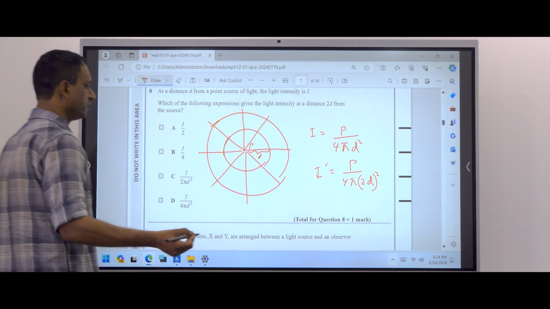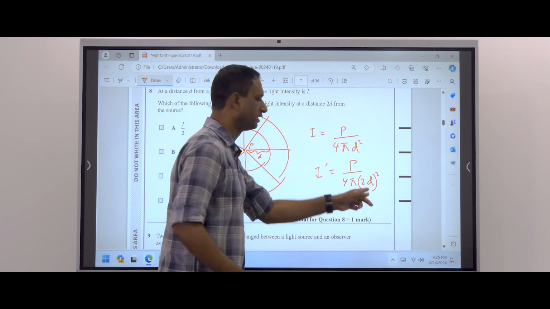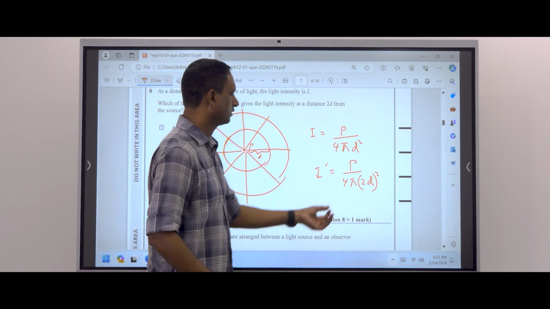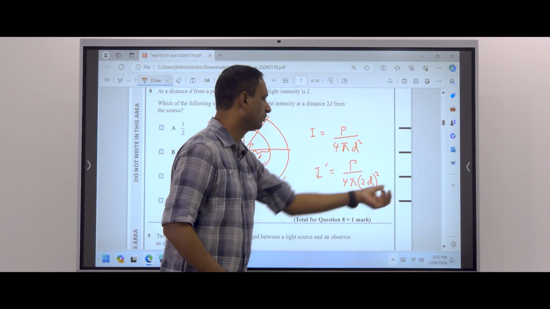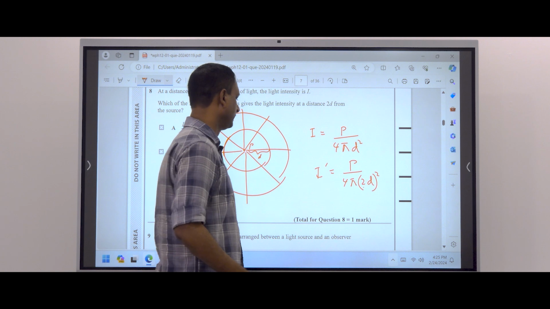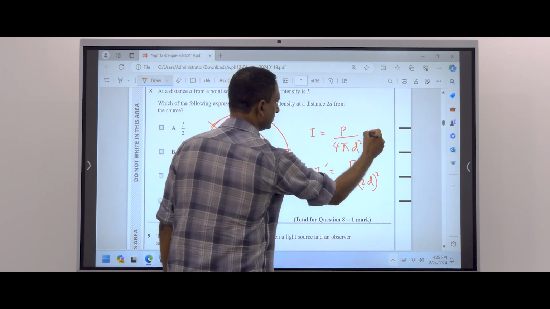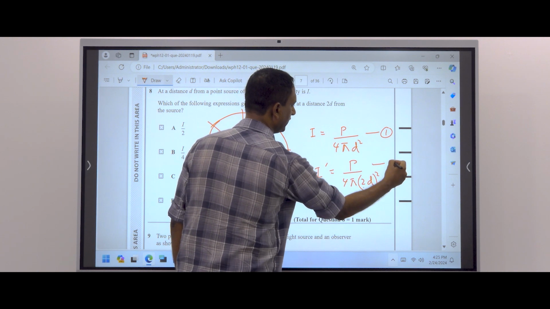Then when you divide these two equations, it is clearly known that the second equation is multiplied by 1/4, because (2d) squared means 4d squared. Divide and see if you can't understand.